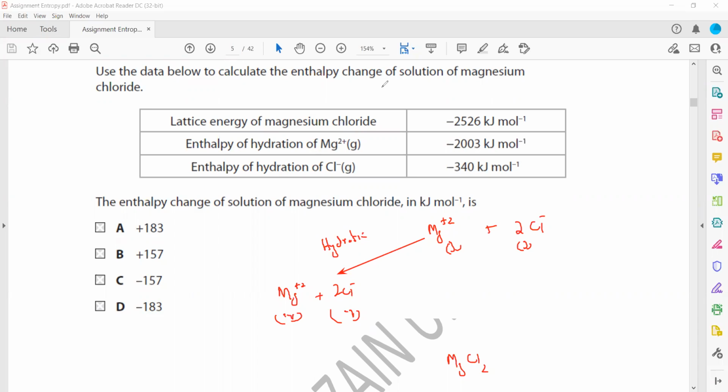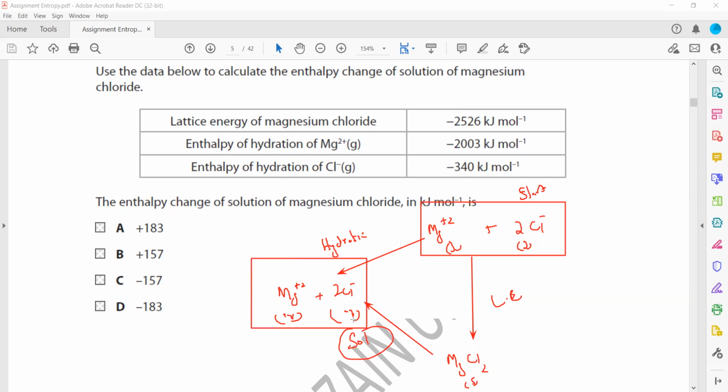When magnesium ion and chloride ion form magnesium chloride, we call that lattice energy. And when a solid dissolves to form a solution, like ions in the aqueous state, we call that enthalpy of solution. So we need the enthalpy of solution, where the 2 arrows are pointing out, that is the start of the cycle, and where the 2 arrows are pointing in, that is the end of the cycle.